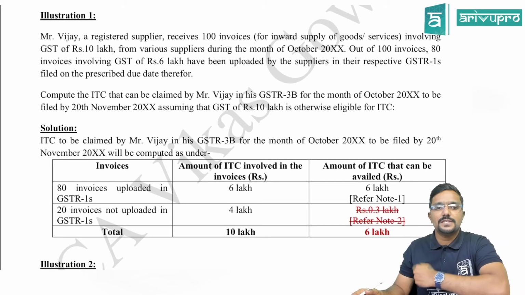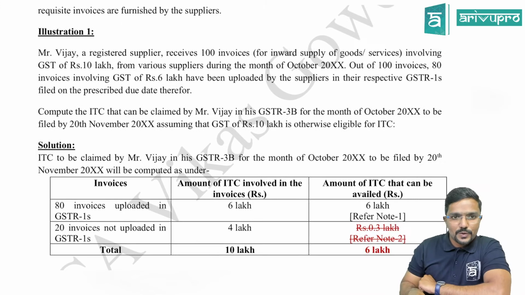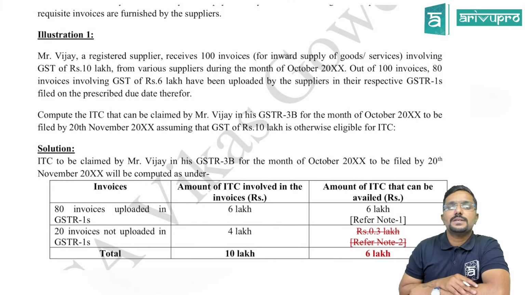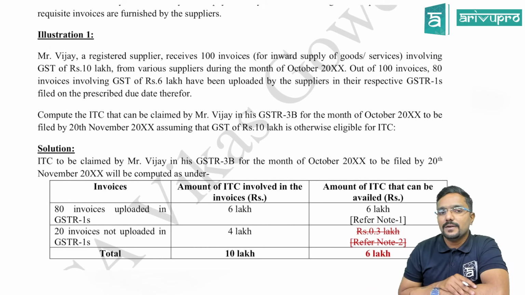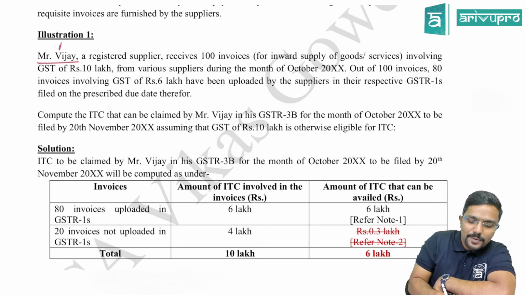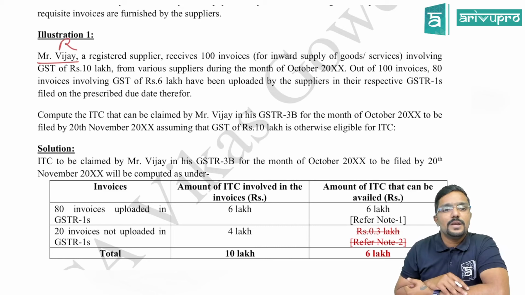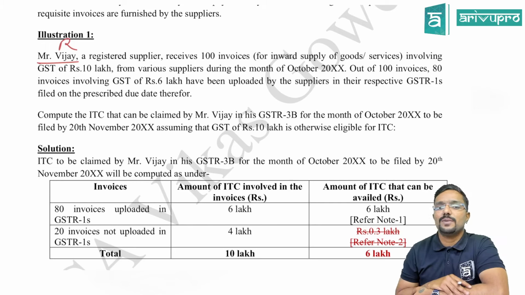So what are the changes with respect to that? I will just go through the illustration quickly. Mr. Vijay, a registered person, receives 100 invoices for inward supply of goods or services. So who is Vijay here? Recipient. Okay. Involving GST of 10 lakh. So totally he has received 100 invoices for which the credit available is 10 lakh from various suppliers during the month of October. Out of 100 invoices, 80 invoices involving GST of 6 lakh have been uploaded by the supplier.